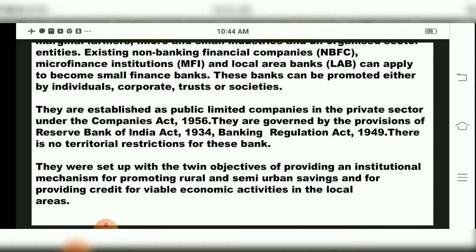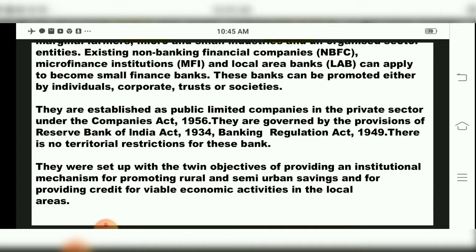Small finance bank will work under the RBI Act 1934 and the Banking Regulation Act 1949, but there will be no territorial restrictions for this bank. Suppose I am in Pune, that bank will not be limited from working for Mumbai, Dehradun or abroad. It can work for any place.